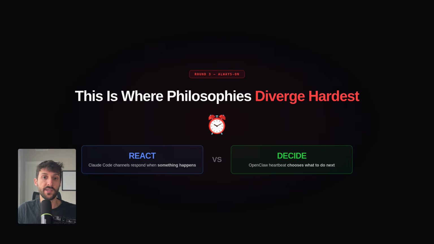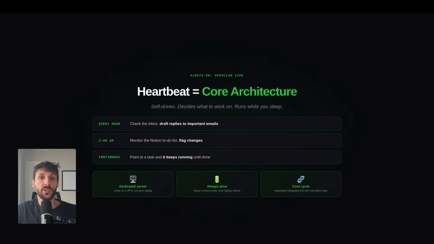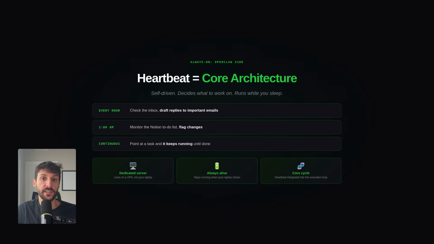Now let's talk about always-on execution because this is where philosophies diverge hardest. OpenClaw is built to run continuously. The heartbeat feature lets it check your inbox every hour, monitor your Notion to-do list.